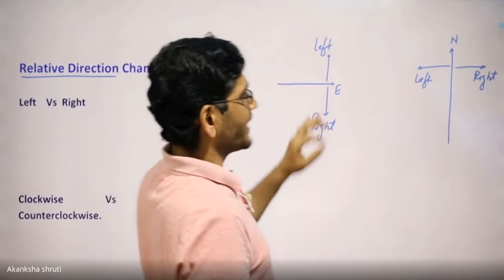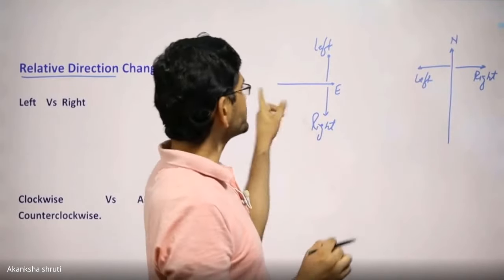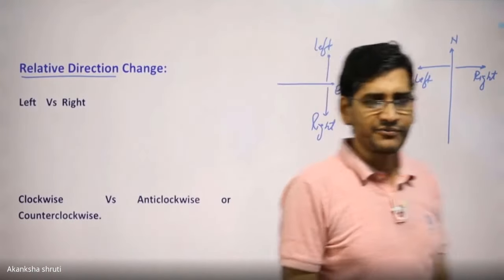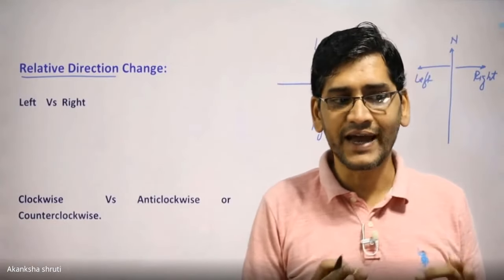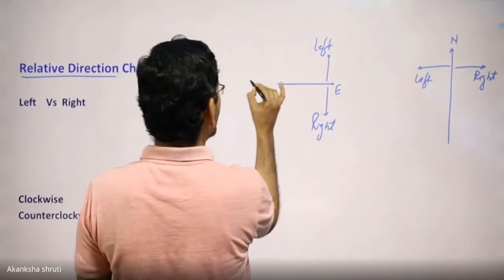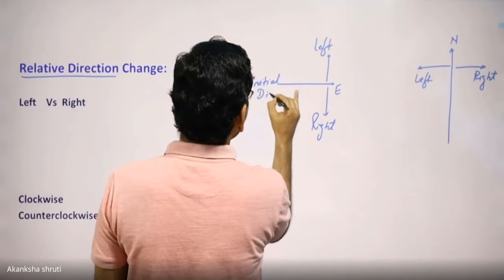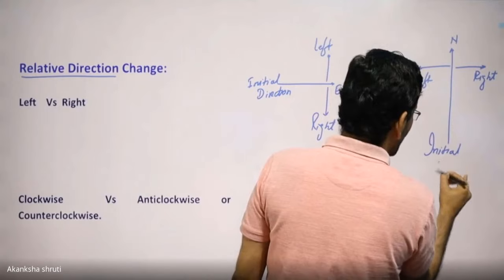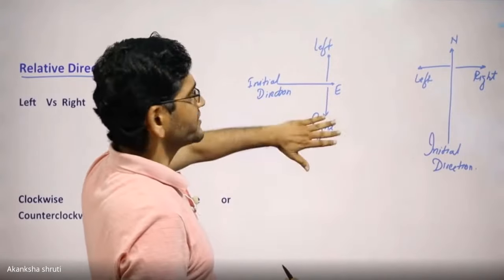So left and right is not a direction in itself, but it is relative to the motion. Like if I am moving this way, my right is on this side, but if now I am moving this way, my right is on this side. Okay, student? So these are relative. So the very first important thing is the initial motion. This is the initial direction, and it is very important. Whatever the initial direction is given, with respect to that initial direction, we need to take this left, right.